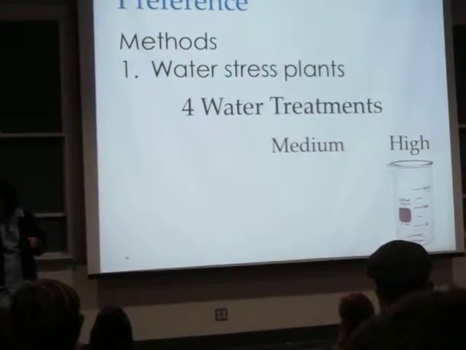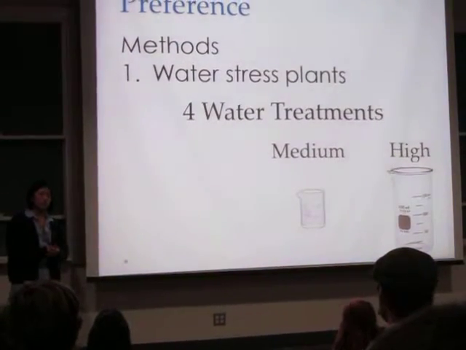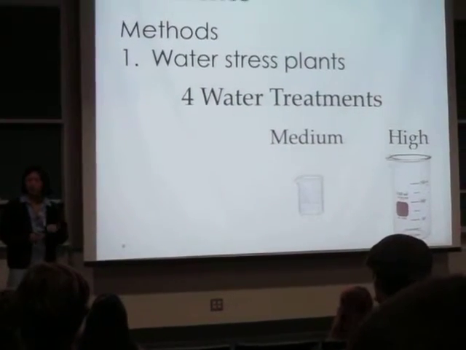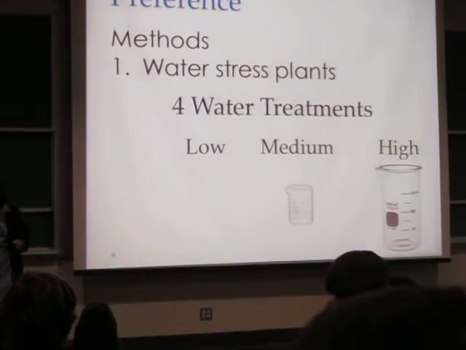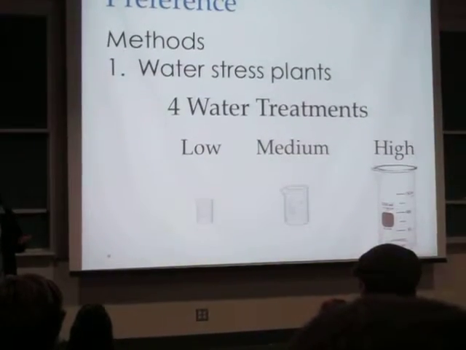The second treatment, which was aimed to get medium levels of stress, did not involve the dish tray, but we took the plants off water for 2 days, and then we top watered for 4 days with 20 mils. And then below, we took the plants off 3 days, and then top watered them with 10 mils.